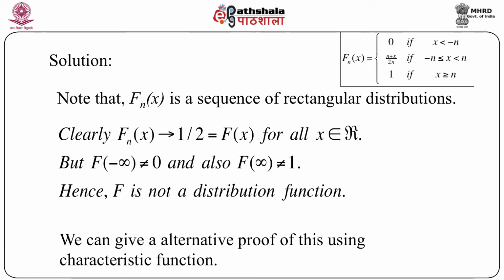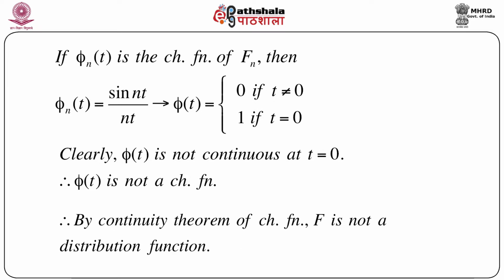Let's see. Suppose phi n(t) is the characteristic function of capital Fn, then it is easy to show that the characteristic function of Fn, phi n(t), is sine of nt by nt, which again goes to phi(t). Now phi(t) is interestingly 0 if t not equal to 0 and 1 if t equals 0, as n goes to infinity.